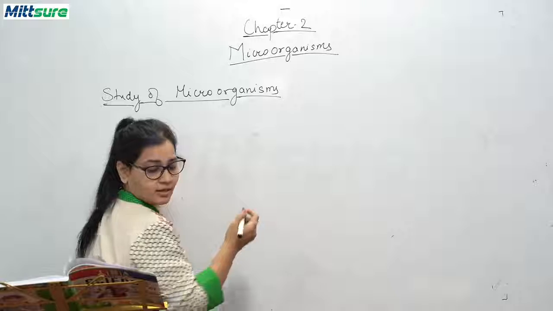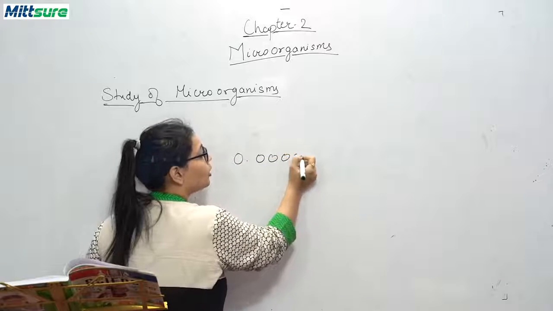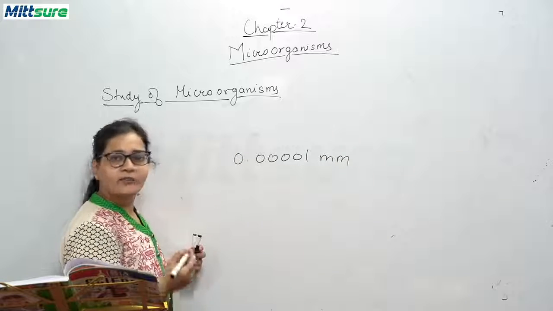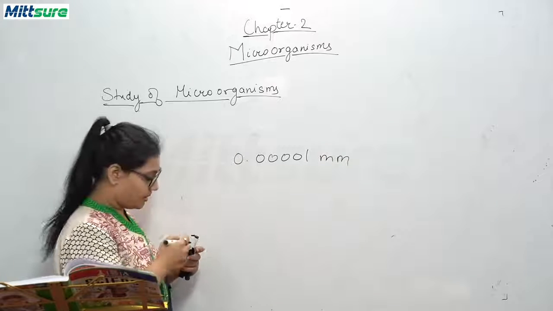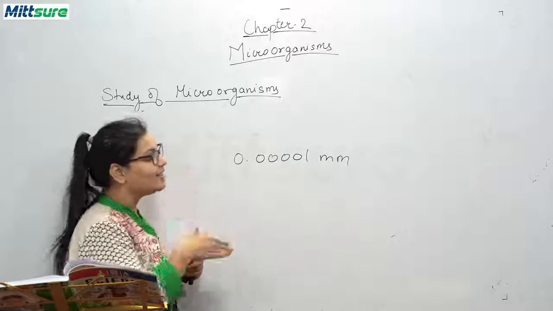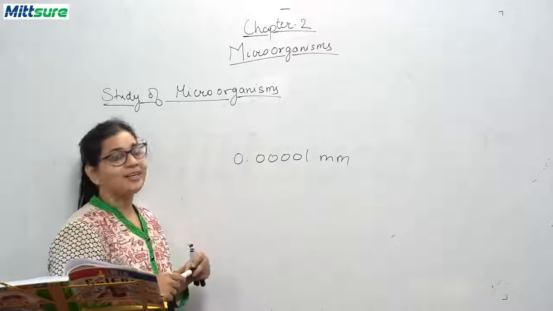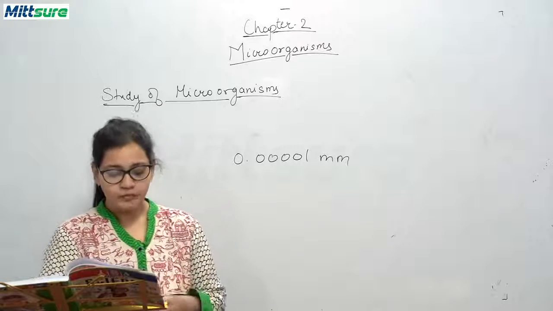They are as small as 0.0001 mm. That is, if you have a scale and you have 1 centimeter, try to divide that 1 centimeter into 1,000 parts and try to see that. This small organism can be there, and this organism is called a microorganism.